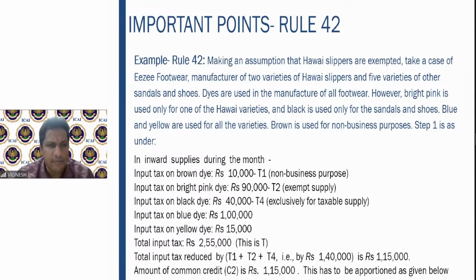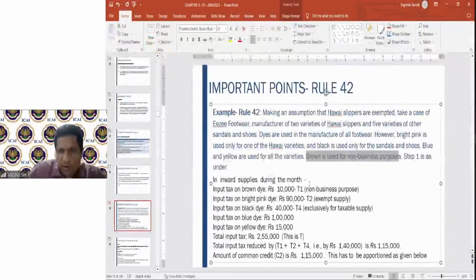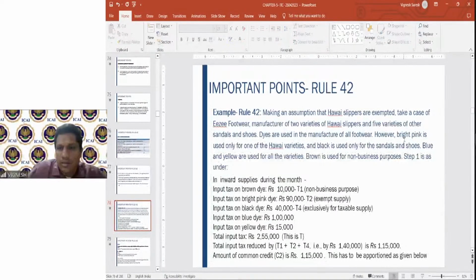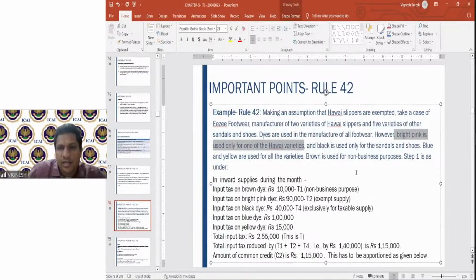Now, step 1 is as under. Inward supply input tax on brown dye, 10,000 rupees. Now, this brown, if you see here, it clearly says it is used for non-business purpose. So whatever input tax on brown will straight away go into T1. Then he says the bright pink is used only for one of the Hawaii varieties. Since Hawaii variety is exempt, it will come under T2. So this 90,000 will be totally blocked. T2 it will come.